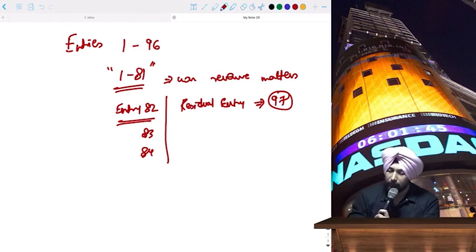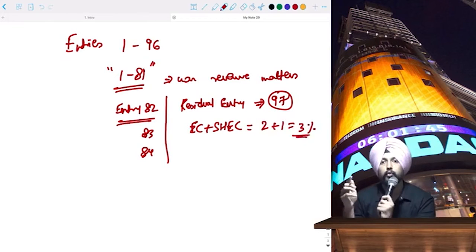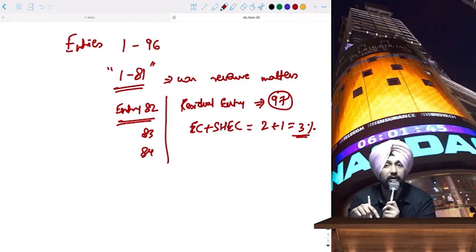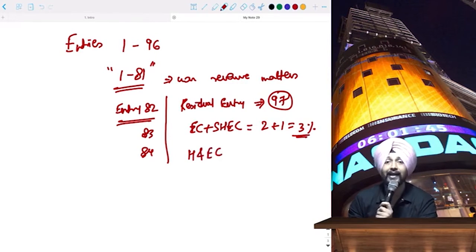Like I give you one example. In India, we had EC plus SHEC, right? Which was 2 plus 1 equal to 3%. This was still there last year. So when the Finance Act 2018 was introduced, that time they changed it and made it health and education cess, and it was made 4%.